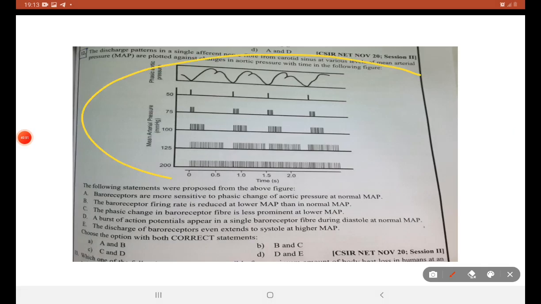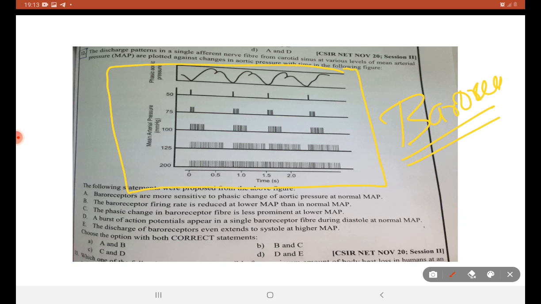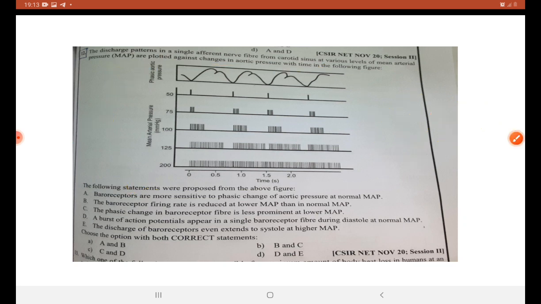Next, this question made us struggle a lot. You should know about baroreceptors, and you should know how to interpret a graph if one is given.